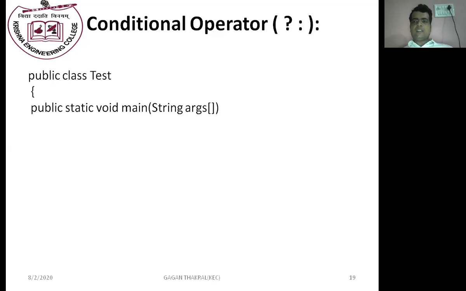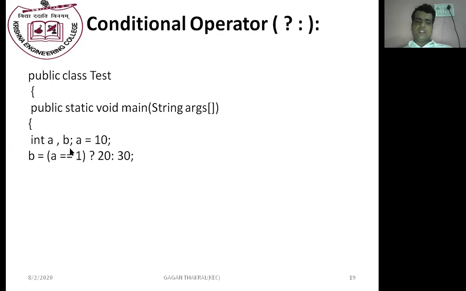In Java, the main method is written in this syntax: public static void main(String args[]), and then int a, b, a is equal to 10. Here we declare two variables and initialize a with value 10, and then we write b = (a == 1) ? 20 : 30, which is assigned to b. Now the value of a is 10. 10 equal to 1 means false.